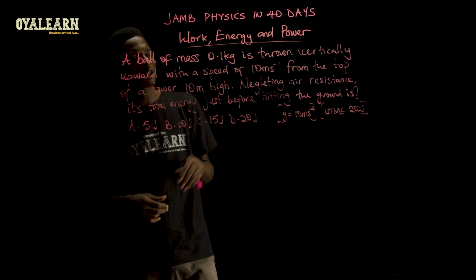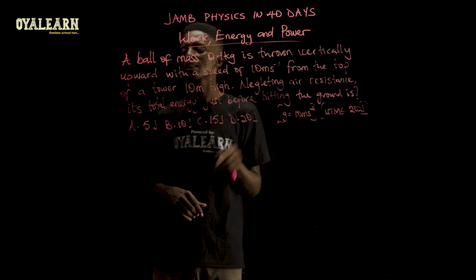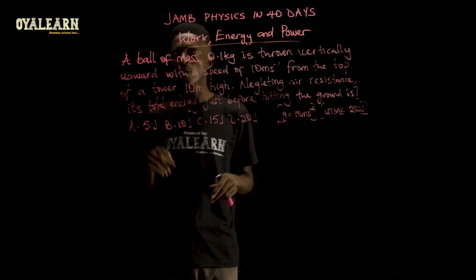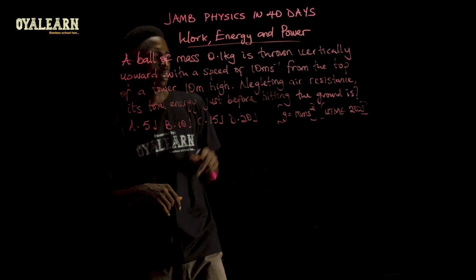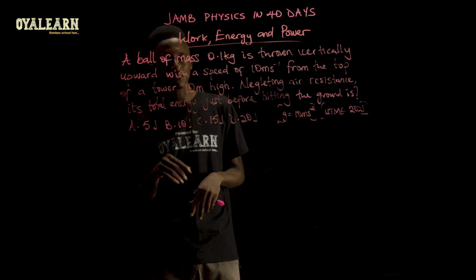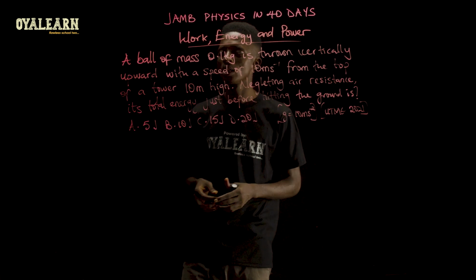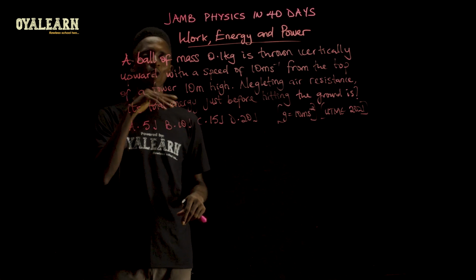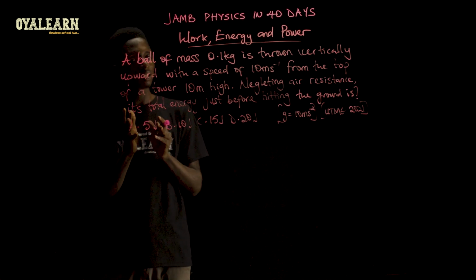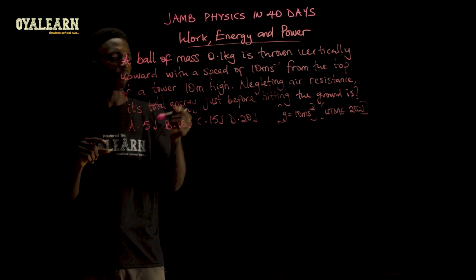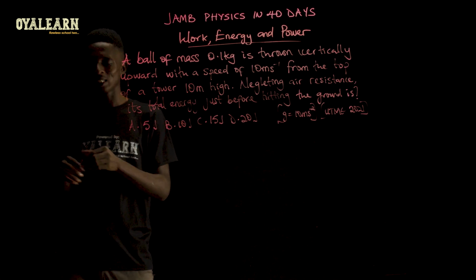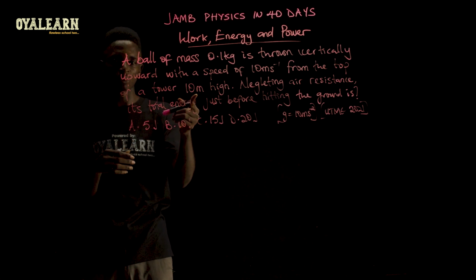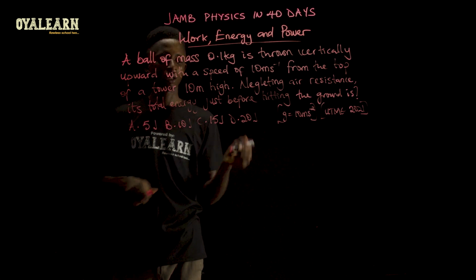A ball of mass 0.1 kilogram is thrown vertically upward with a speed of 10 meters per second from the top of a tower 10 meters high. Neglecting air resistance, its total energy just before hitting the ground is... Now, to solve this problem, the first thing we have to do is find the maximum height of the ball above ground level. Take note, it already has an elevation of 10 meters, because it is thrown from the top of a tower. So whatever we get as the height, we have to add 10 to that to get the height above ground. So, solution.